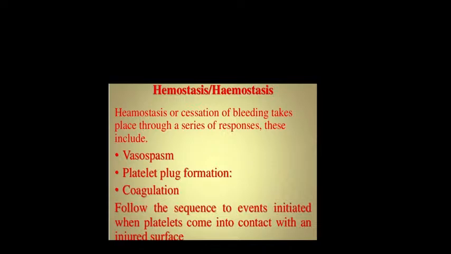In these cascade reactions, the enzyme or cofactor which is inactive becomes activated, and this activated one will further activate the inactive ones. So one is getting activated into some other form, and this activated one will further activate the inactive ones. This is called a cascade reaction.